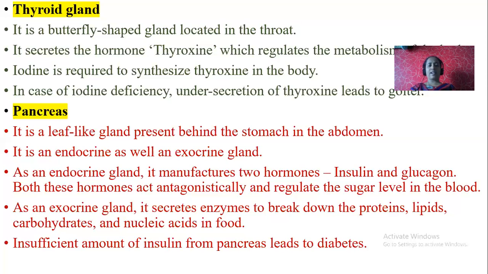As an exocrine gland, the pancreas secretes enzymes to break down proteins, lipids, and carbohydrates, for example pancreatic juice. An insufficient amount of insulin from the pancreas leads to diabetes. What is the function of insulin? It converts the excess glucose. Very, very important question. You should learn the functions of insulin and glucagon. It is a repeatedly asked question.